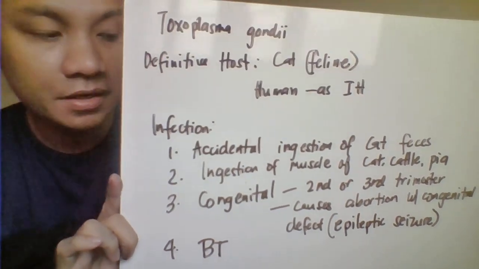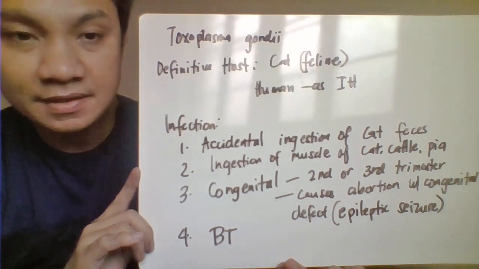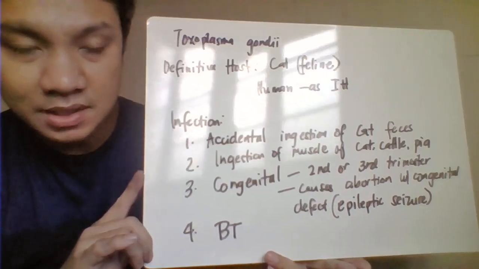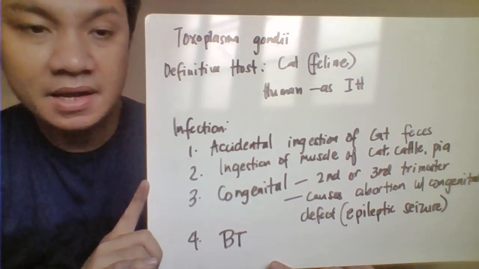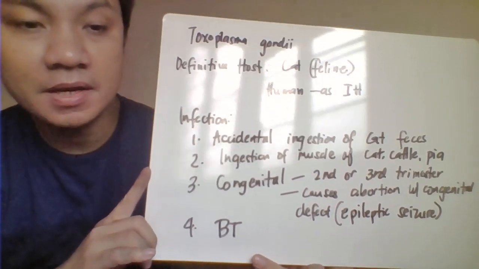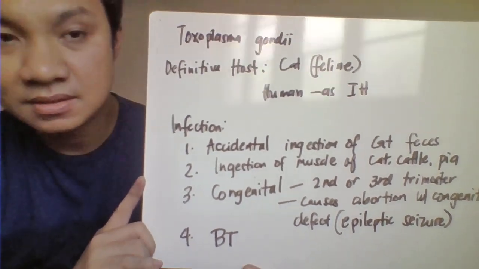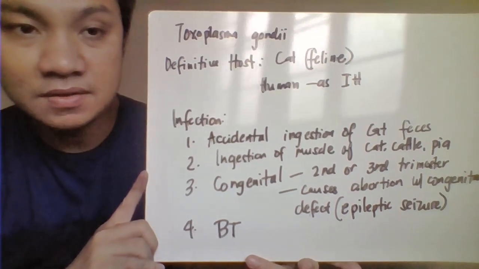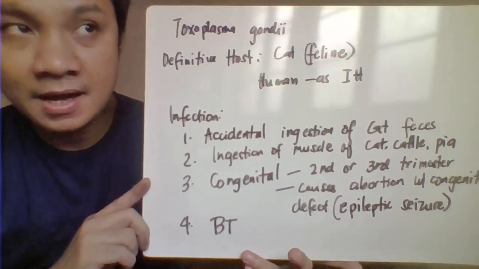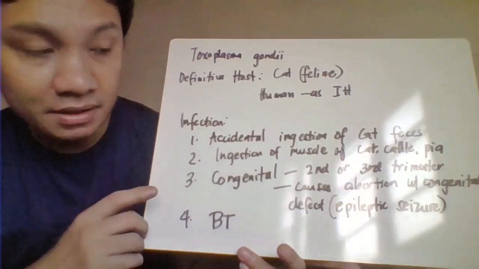Okay, the next one we have here the Toxoplasma gondii. So this one, the cat serve here as a definitive host and any feline species. So humans serve here as the intermediate host. Human get infected here by number 1, because of accidental ingestion of the cat feces. Second one, because of the ingestion here of the muscles or tissues containing here the bradyzoites.